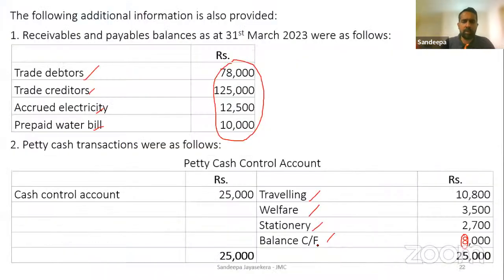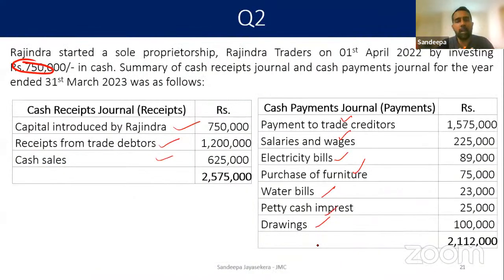So we'll start from the beginning. We'll read the question and at the same time we will do the question. First of all, it says the company was started on 1st of April 2022 by investing 750,000. That is also the first adjustment in the cash receipt journal.